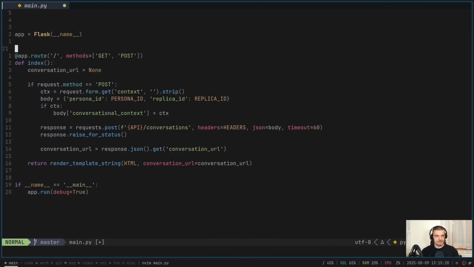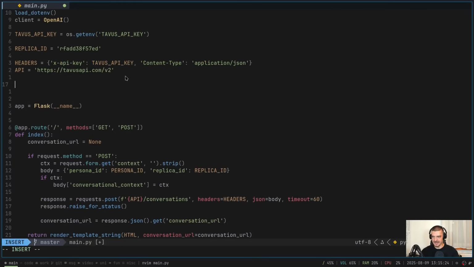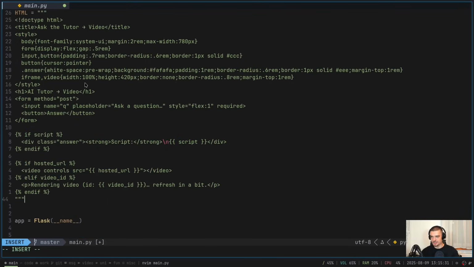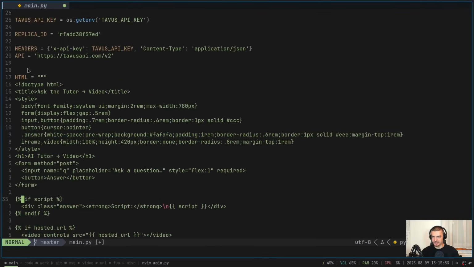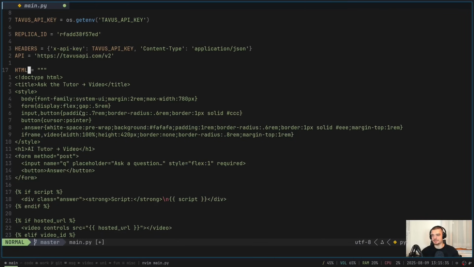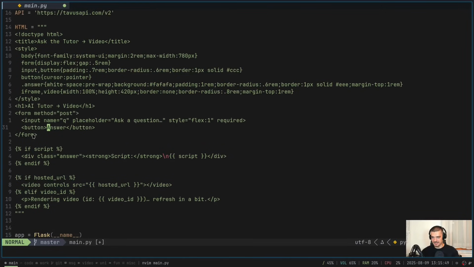And besides that, we need to change the approach of our application. So let me add here the new HTML part, which is going to be this time provide a question. The question is going to be taken, fed into ChatGPT or GPT-4o to be precise. And we're going to then get the answer, send it to Tavus, and then get a response once we have it. So how it works is we have a form here, which is method POST. So I can ask a question. This is going to send the answer to our endpoint.